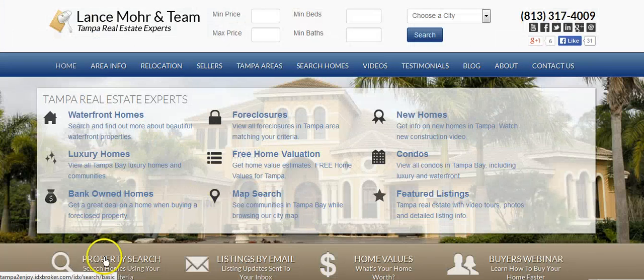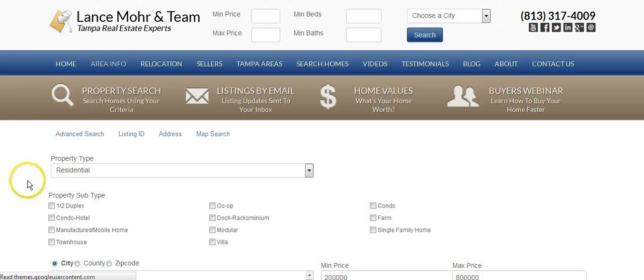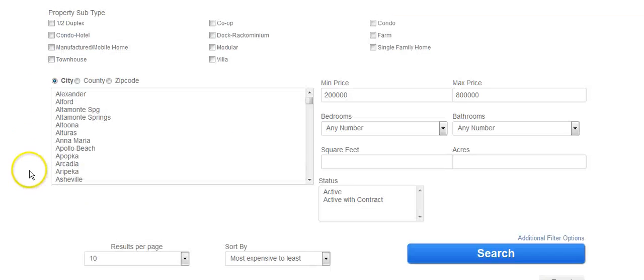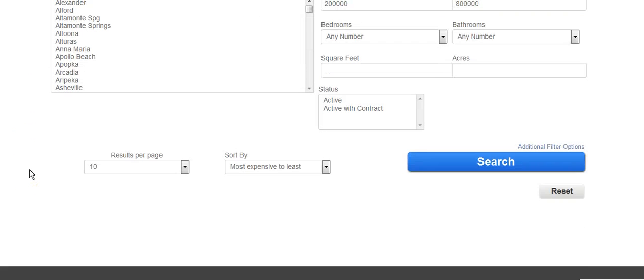The property search right here, the one thing that's really nice, this is going to save you just tons of time, because instead of looking at all those other websites out there, realtor websites and Trulia and Zillow and all that stuff that have all the homes, active homes for sale and active with the contract, this allows you to just look at active homes for sale.